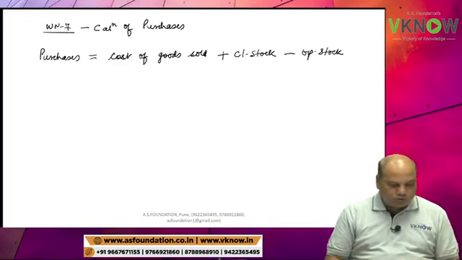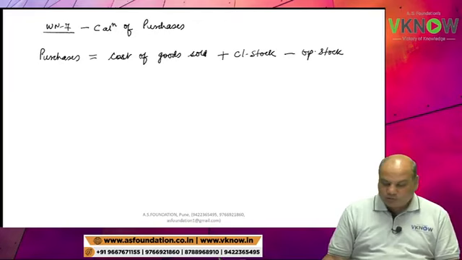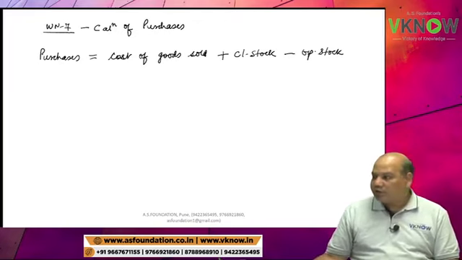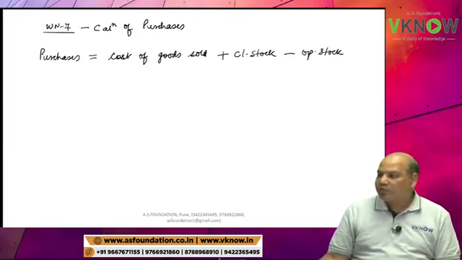Why do we need purchases? Because I need purchases to find out the creditor balance, payment to creditor, right? So very tricky question, but with practice you will understand.